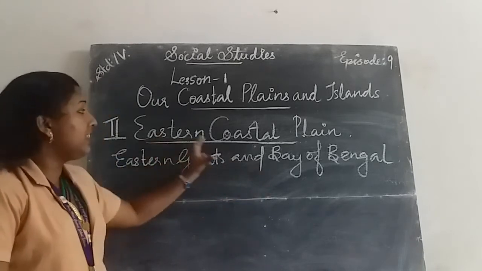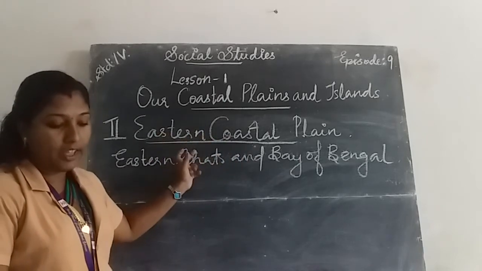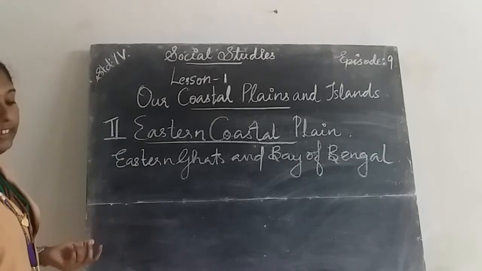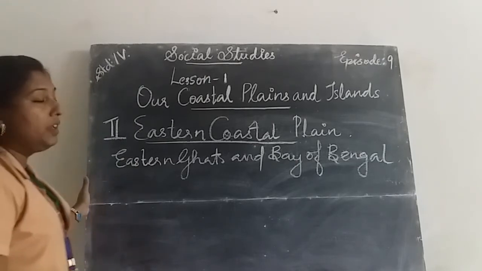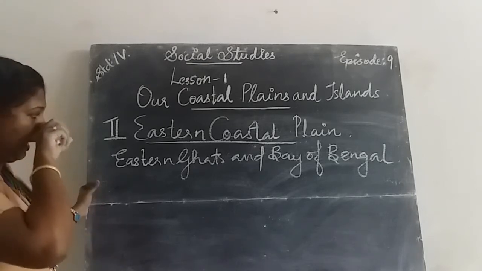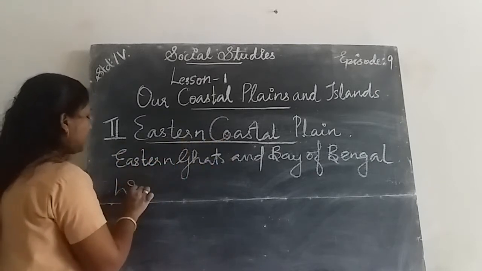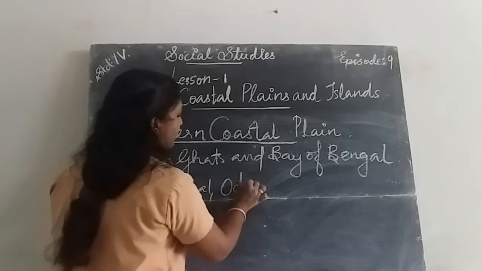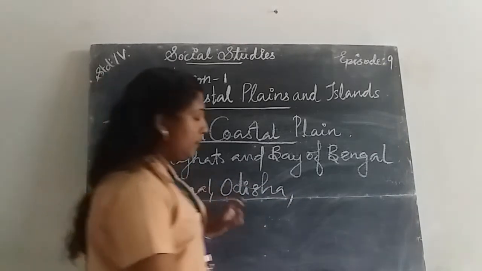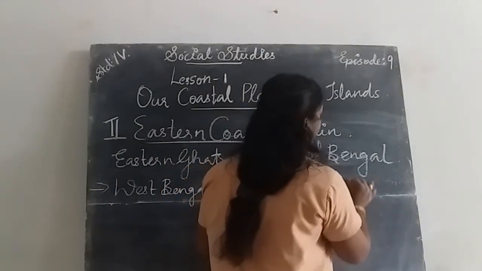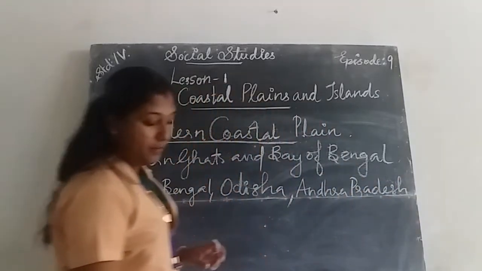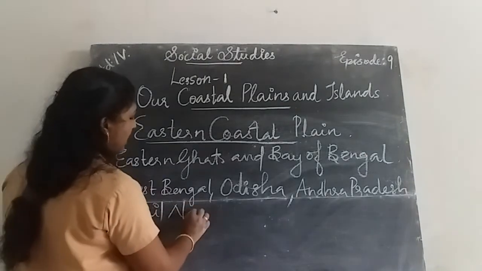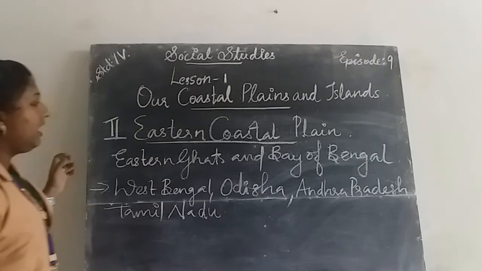Then the eastern coastal plain starts from West Bengal, then Odisha, Andhra Pradesh, Tamil Nadu, and at last it ends at Kanyakumari.